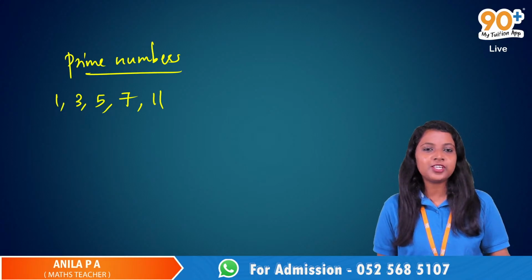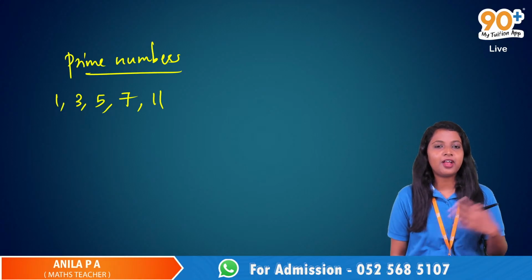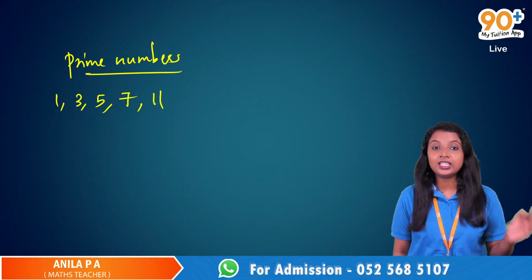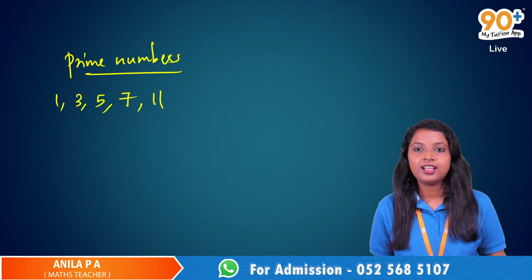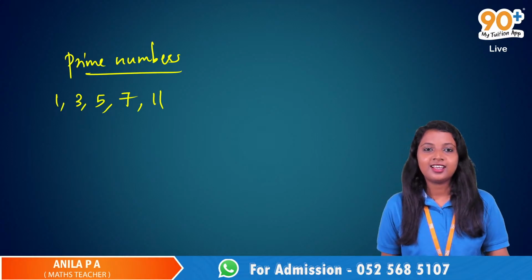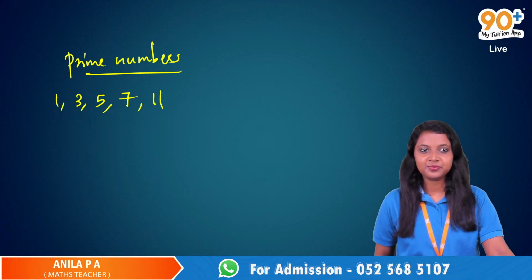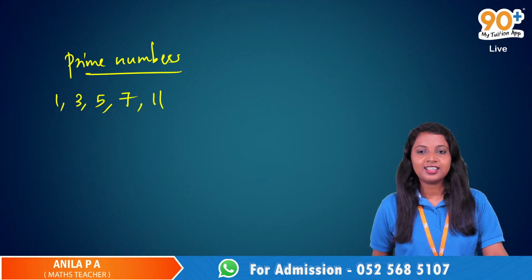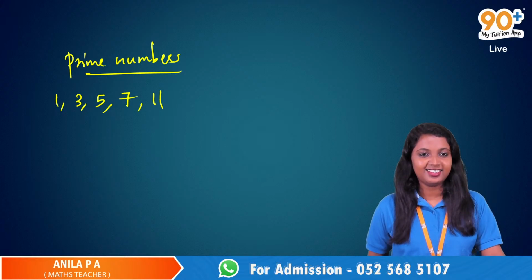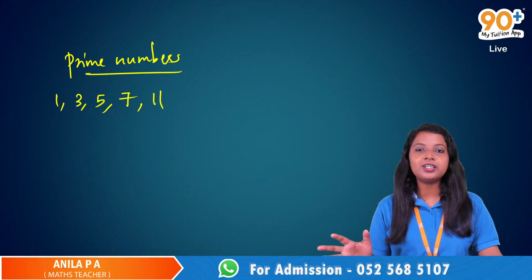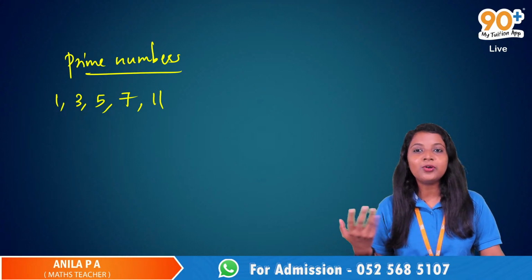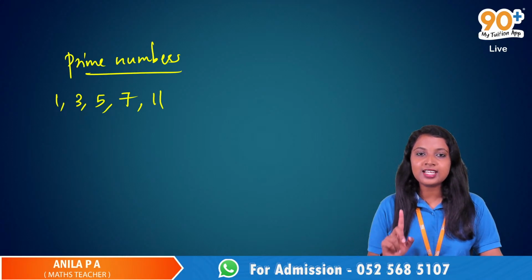So what are the specialities of these numbers? Prime numbers, what about the factors of these numbers? To be precise, those numbers have only two factors, that number itself and 1.